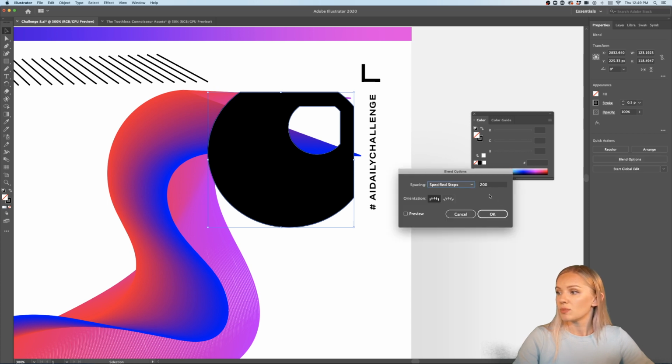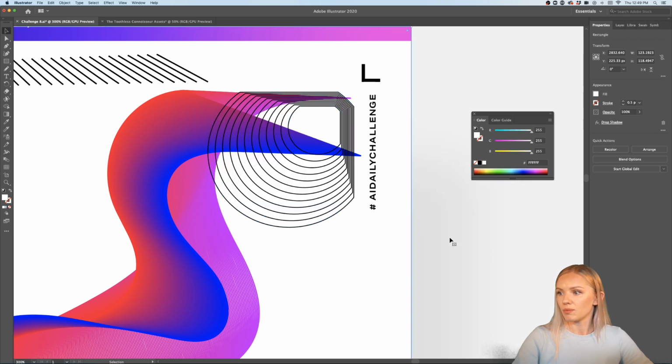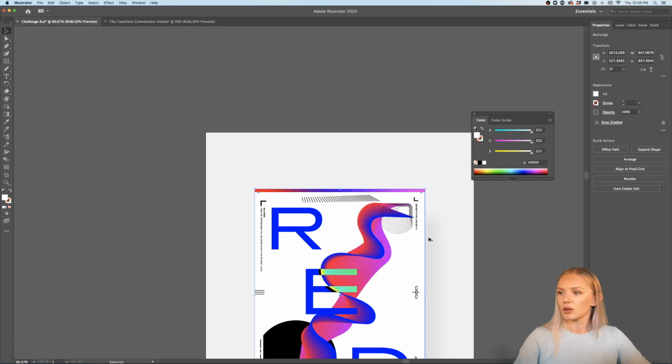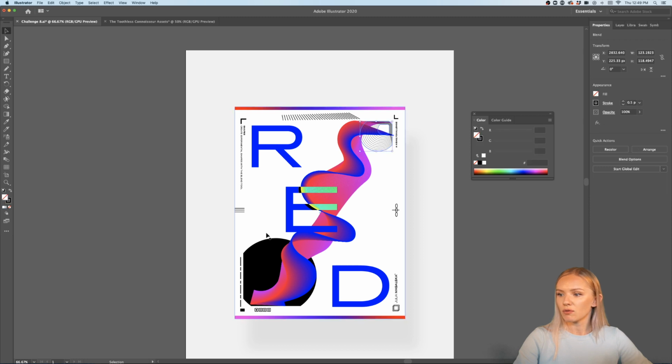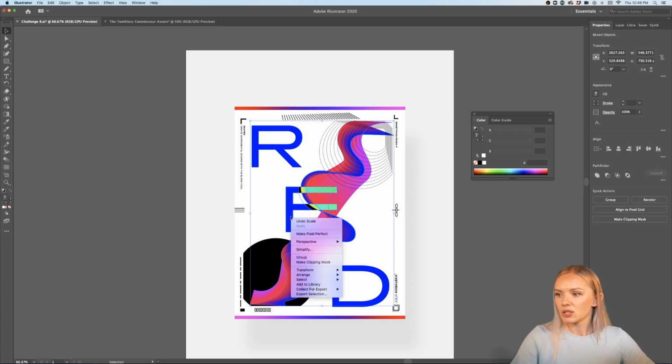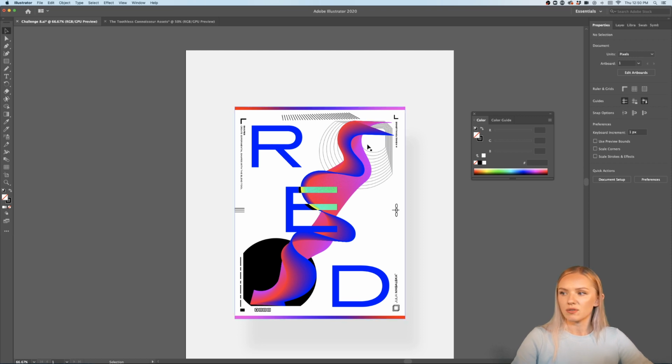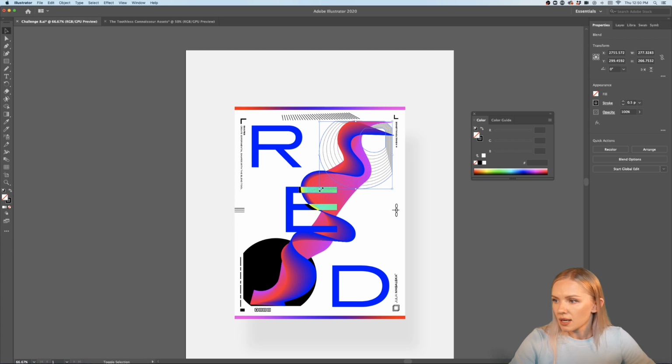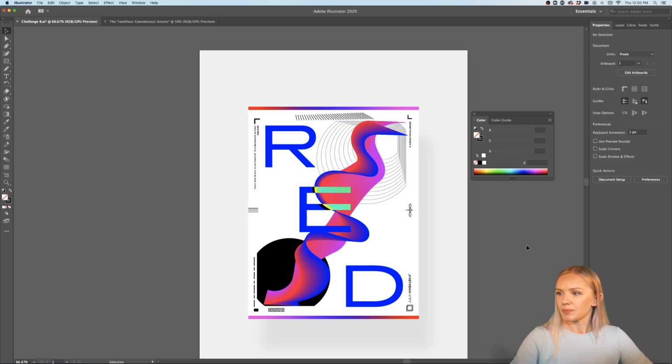and in the blend options, we can set it back to a realistic number of blend elements. And now we have something like this going on, which makes it interesting and kind of repeats this shape, but not really. So now I can also play with the size here, and I definitely want this big blend and the E going into the front, so I'm going to arrange and bring to front. So now my lines kind of stay in the background because I don't want to call too much attention to them, but that means I can make them a little bit bigger.